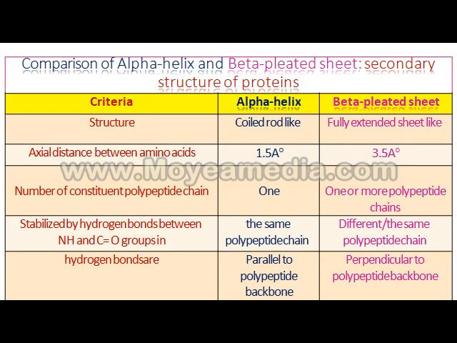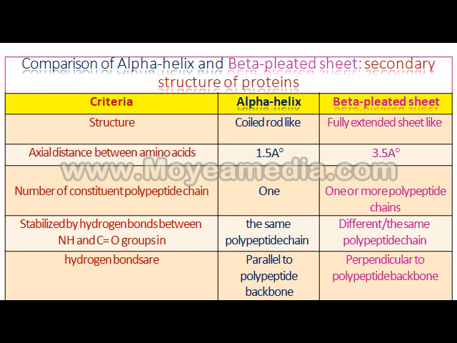Now let us see the difference between the alpha helix structure and the beta-pleated sheet structure. Both are secondary structures, but in the alpha helix it is a coil structure, whereas the beta-pleated sheet is a fully extended sheet-like structure. The axial distance between two amino acids in the alpha helix is 1.5 angstrom, whereas in beta it is 3.5 angstrom.